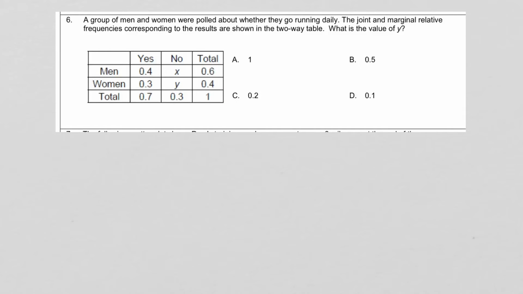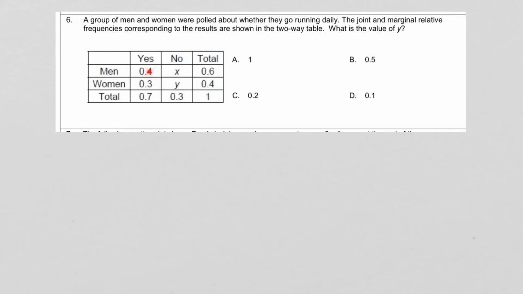Number 6, a group of men and women were polled or asked about whether they go running daily. The joint and marginal relative frequencies, those are vocabulary words that we learned in our Go Formative lessons, corresponding to the results are shown in the two-way table, and they ask us what the value of y is.